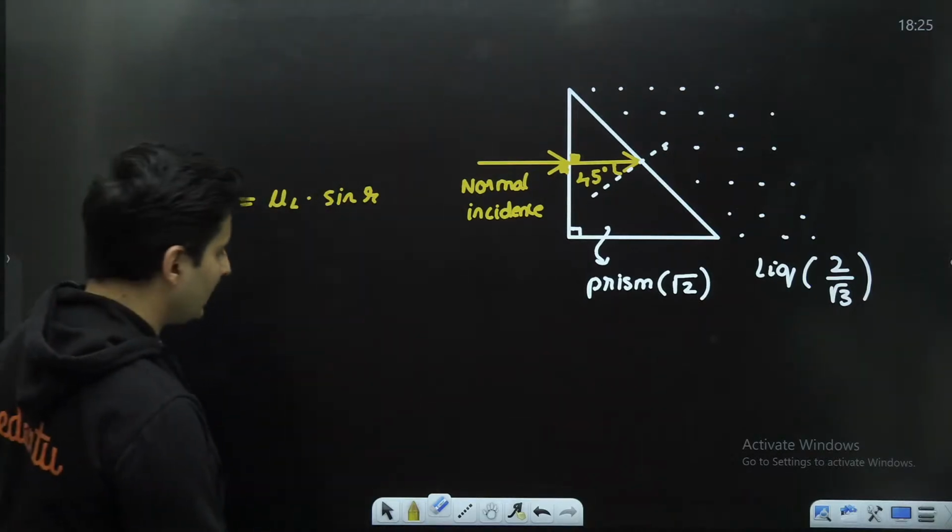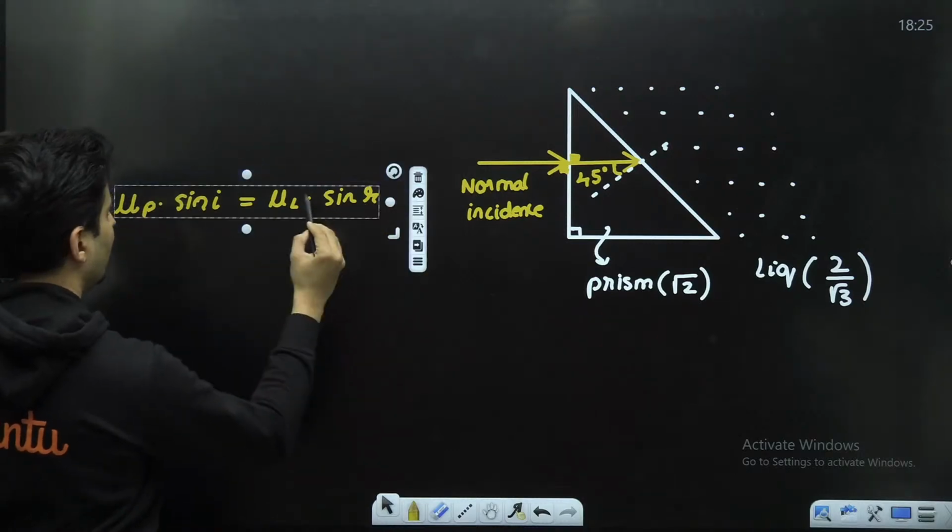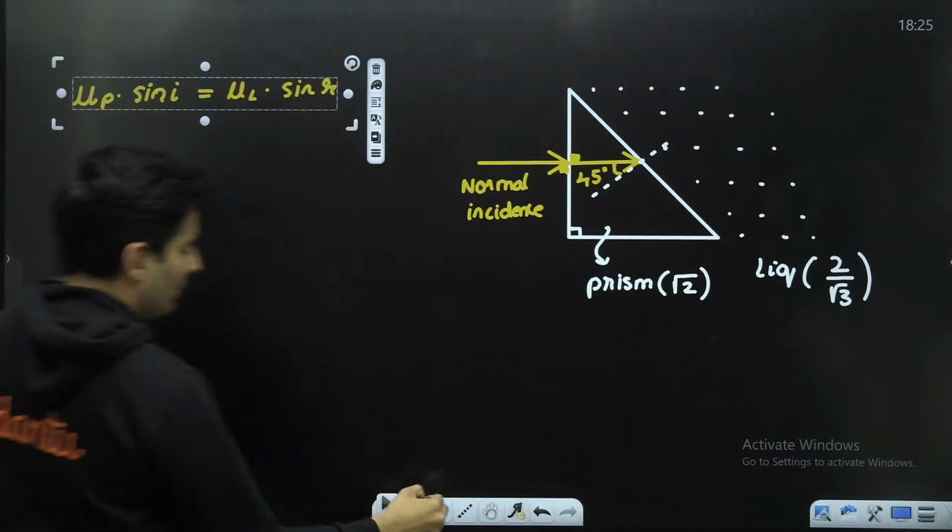We don't even need this. That's it. So now we can solve this, guys. Now it is not at all difficult. What will this be? Come on. Mu p. What is it?